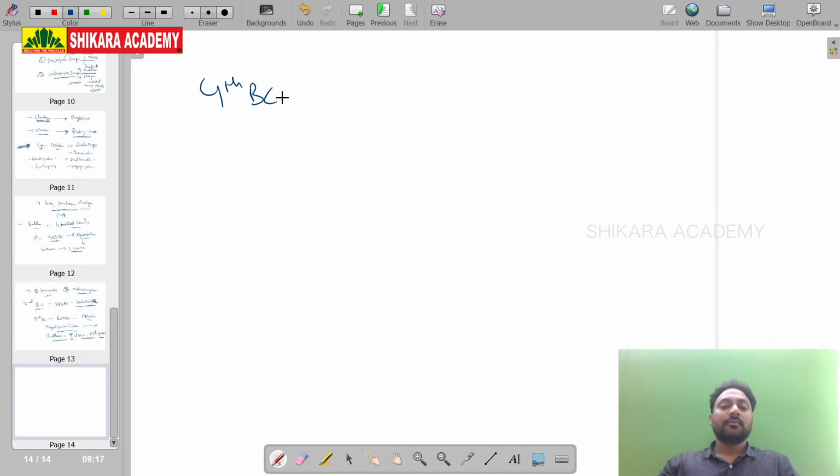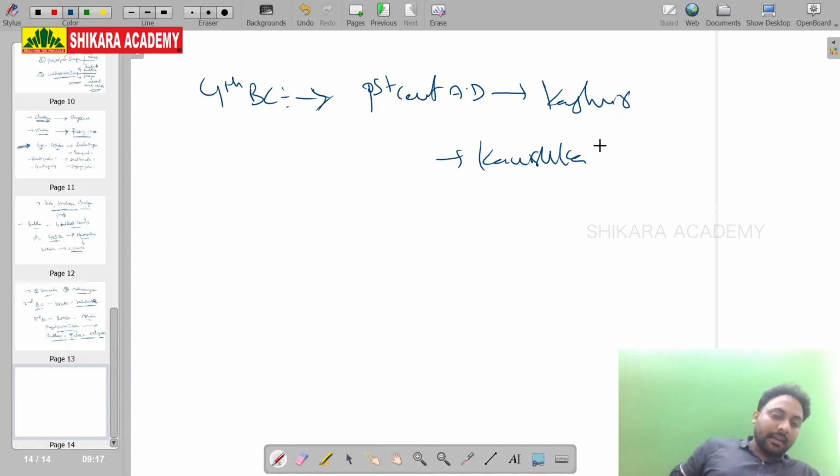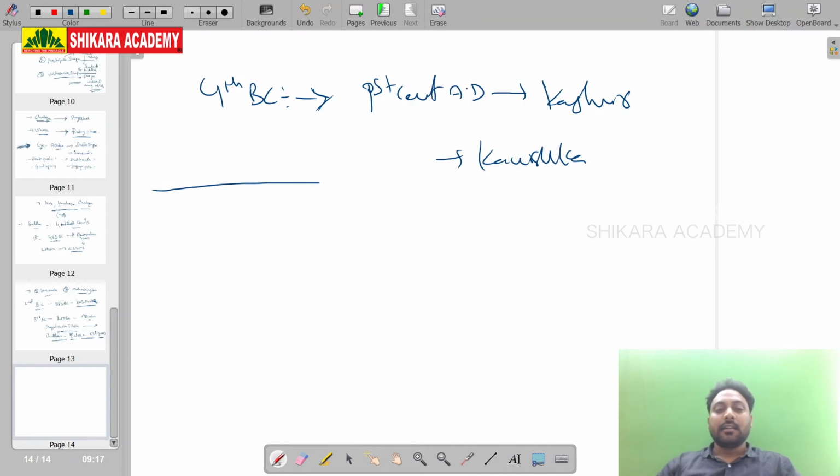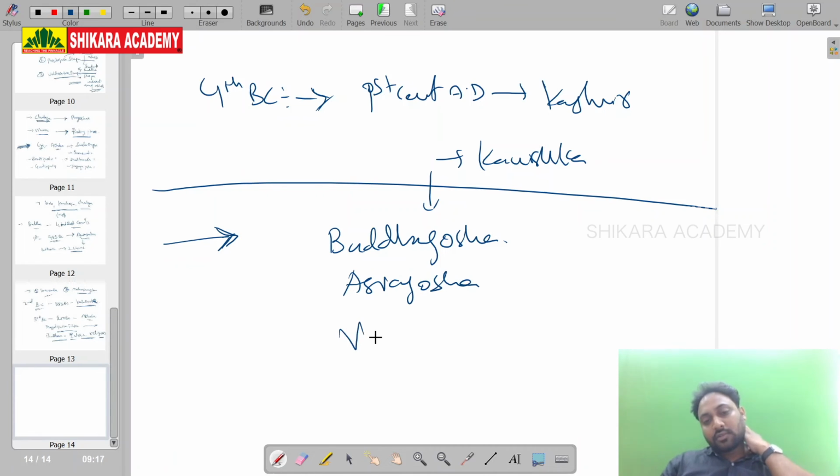Fourth Buddhist council, 1st century AD. This was held in Kashmir by King Kanishka. And the head was Buddhagosha, Aswagosha, Vasumitra.